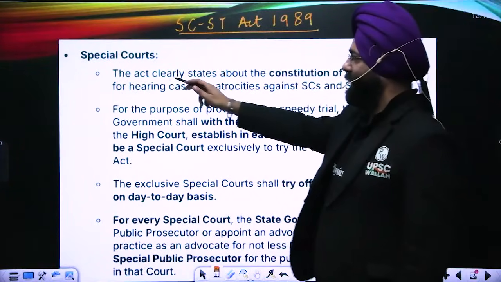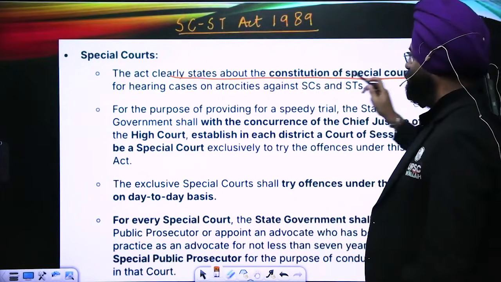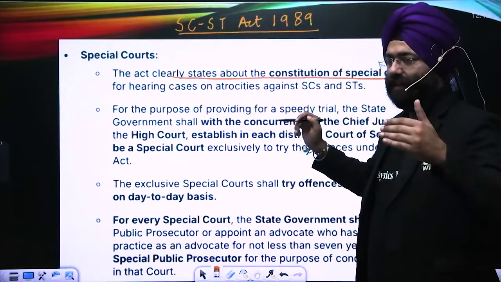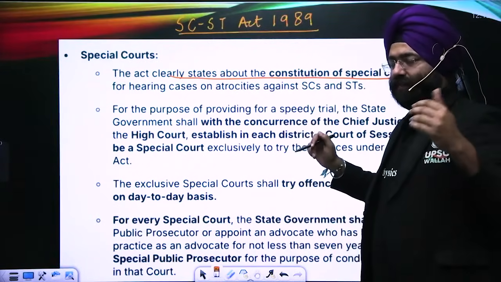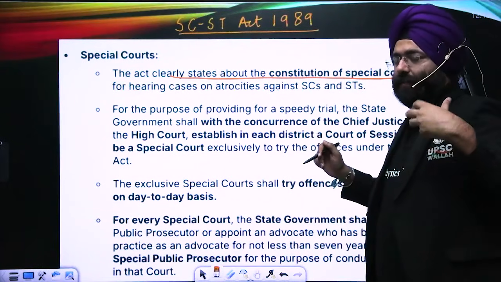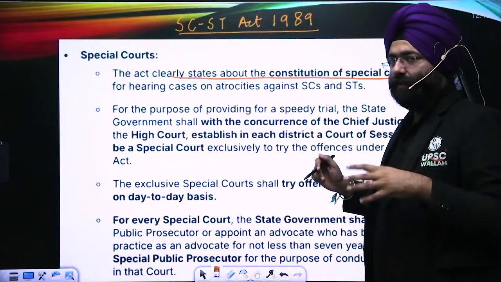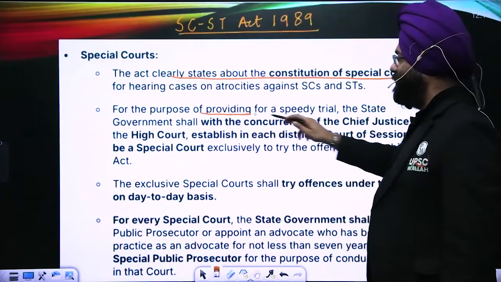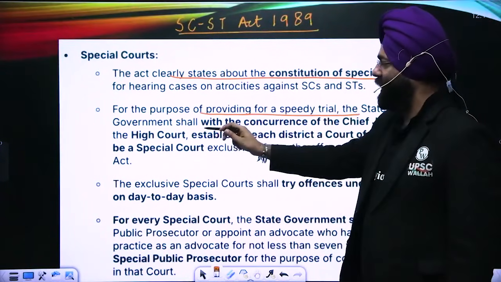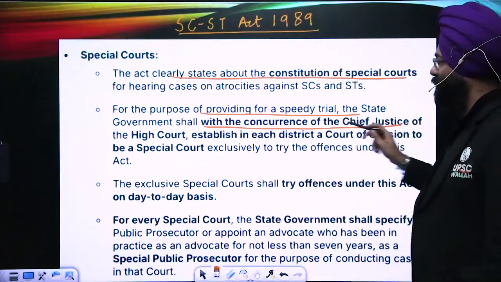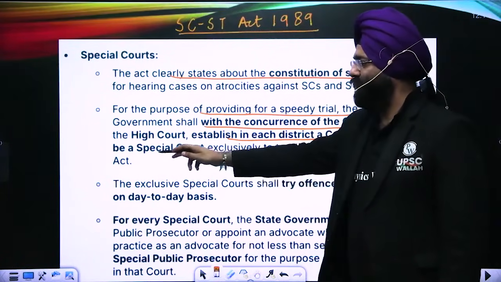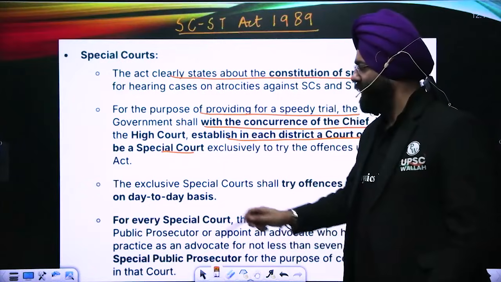Special courts. The Act clearly states the constitution of special courts to hear the atrocities and the problems that the Scheduled Caste and Scheduled Tribe people are facing, in order to expedite the proceedings and justice being given to them. For the purpose of providing speedy trial, the state government shall, with the concurrence of the Chief Justice of the High Court, establish a special court in every district.